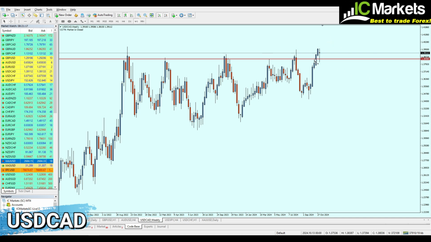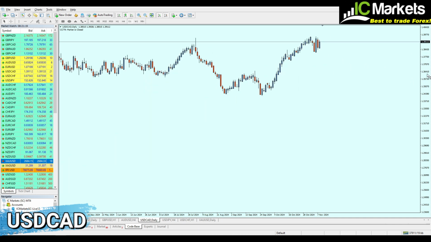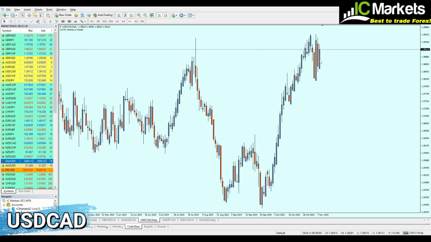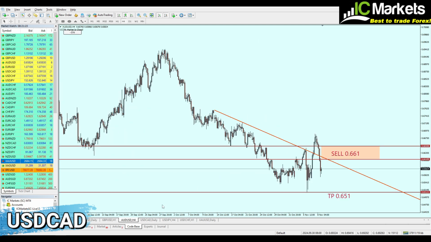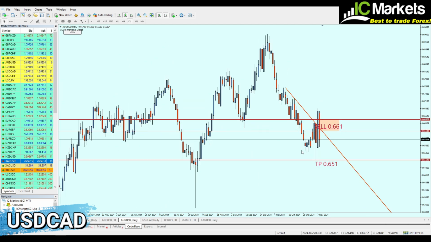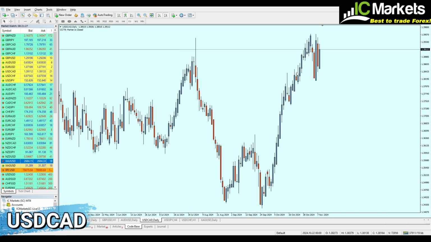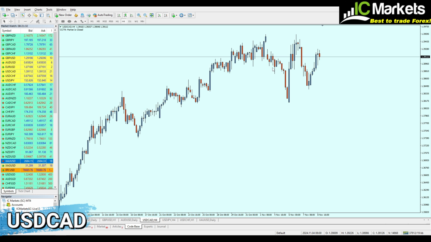Now, let's go to the daily chart. And as you can see here, of course, it's just the upside down of the candles. I mean, it's just like the same shape we can see here on AUDUSD and EURUSD. We're just seeing the opposite side on the USDCAD. However, let's not make it so long.